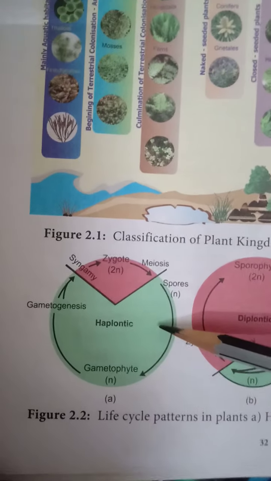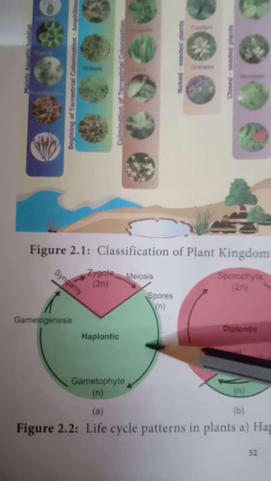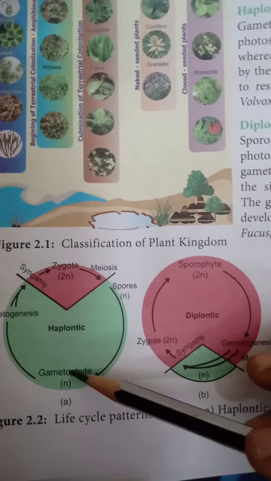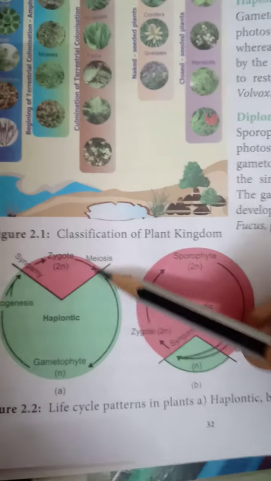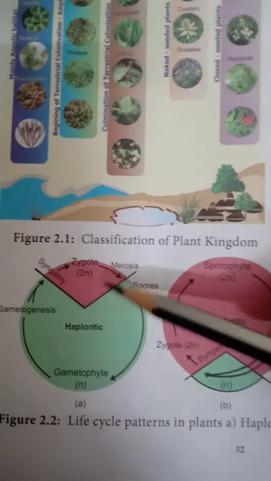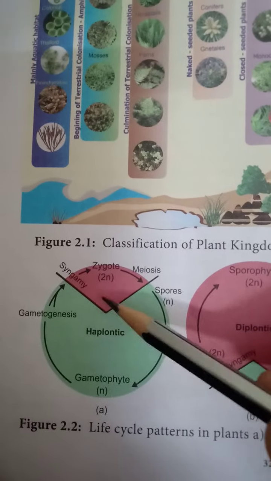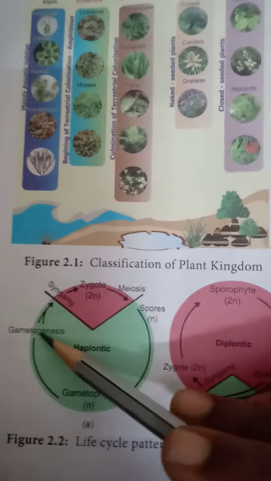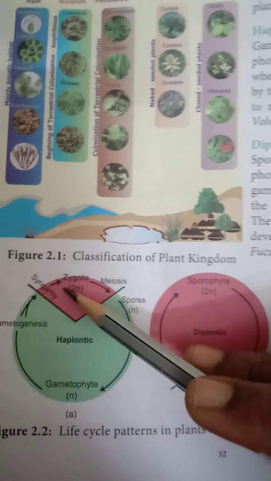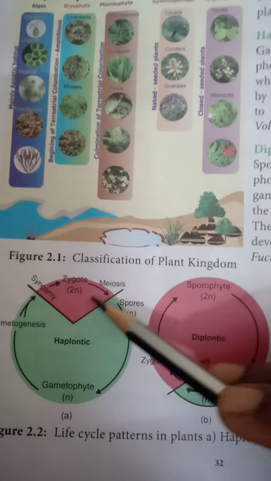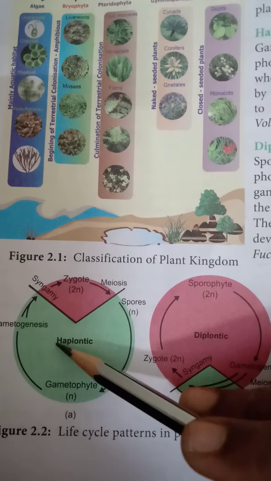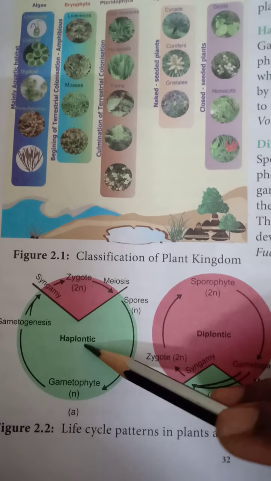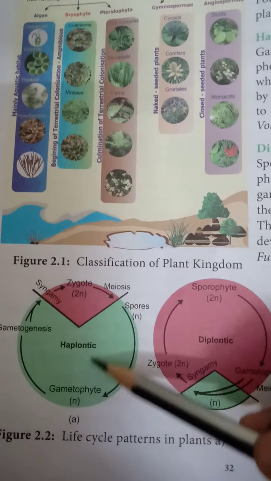In the haplontic pattern, the gametophyte phase is dominant. The green spaces are the gametophytic phase (n) and the pink spaces are the sporophytic phase. Gametogenesis, syngamy, and zygote (2n) formation occur. After meiosis, the young spores come. So in the haplontic life pattern, the gametophytic phase is dominant.